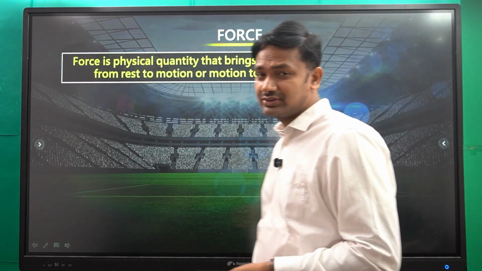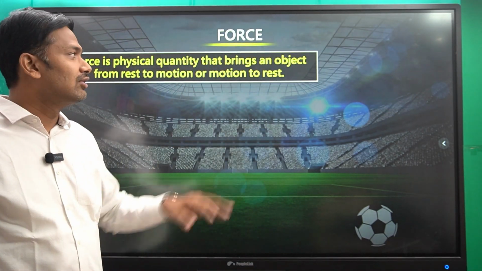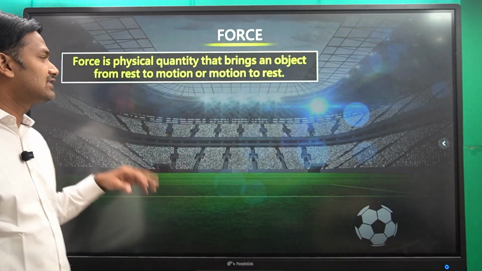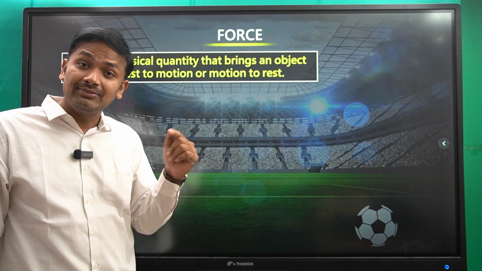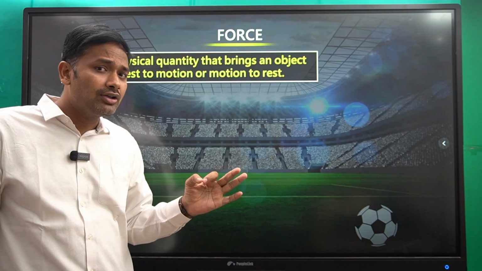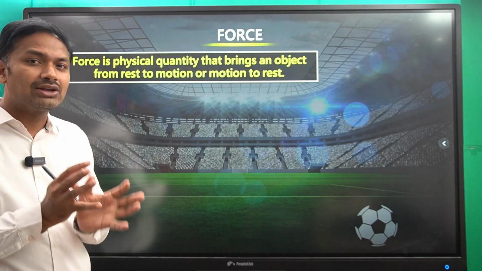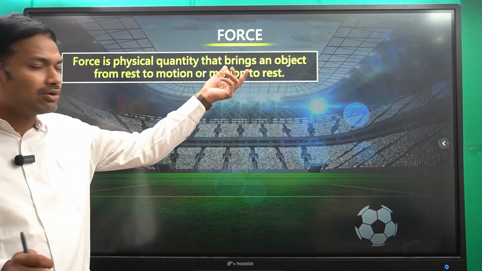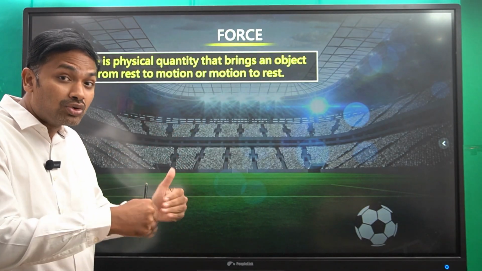What is a force? A force is a physical quantity that brings an object from rest to motion, or from motion to rest.